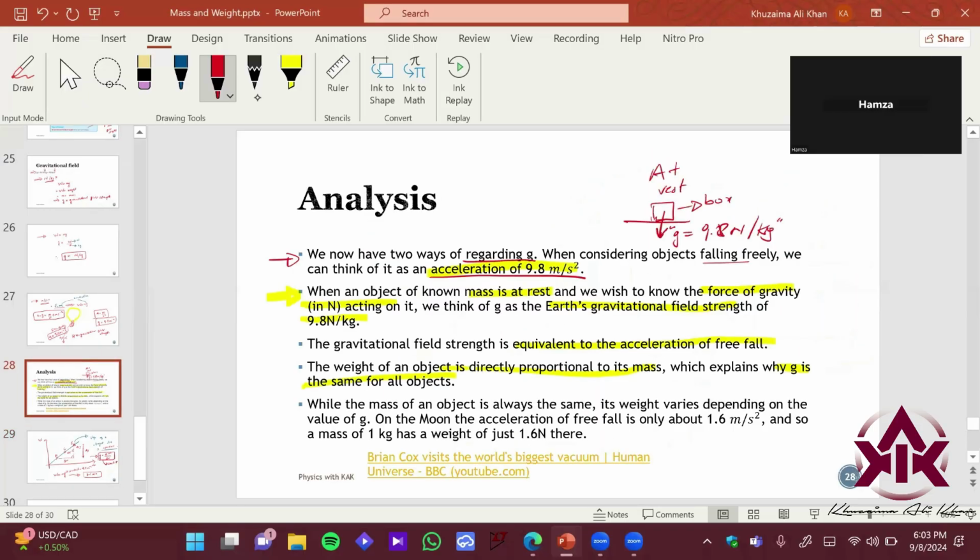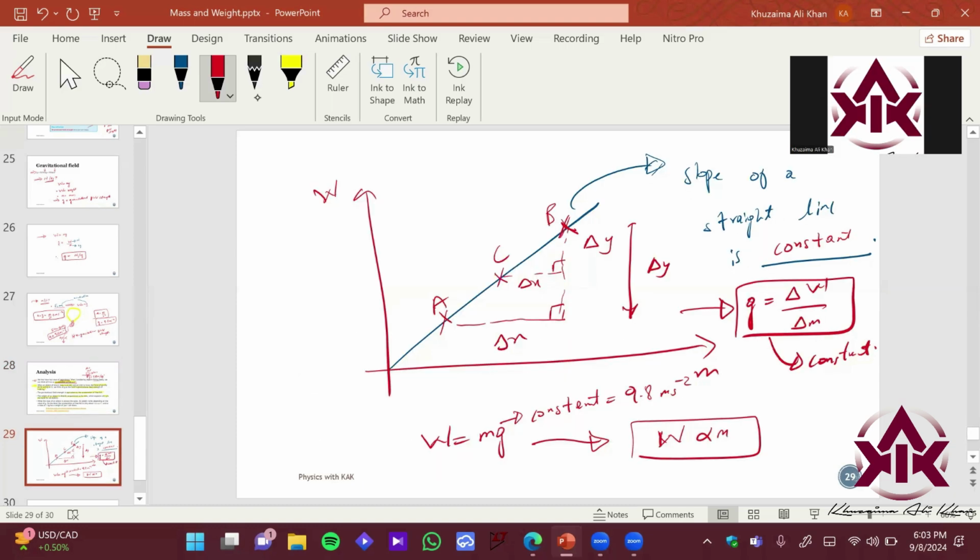Sir, will graphs related to gravity always be constant? No, I mean weight. If you look at this relation, how we built it, we use this equation, right? Since we want to say what relation comes out, that weight is directly proportional to mass, we plotted it, right? Here, and this relation is saying that it's a straight line, and if I try to find the slope of the straight line, it comes out to be constant, right? Because it's a straight line. So gravity is constant, and we can support this by using this experiment, right?